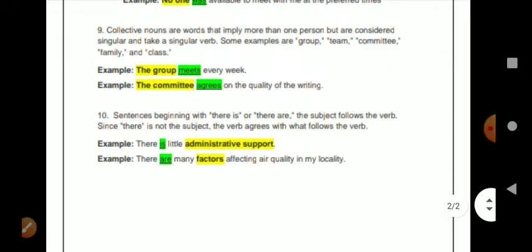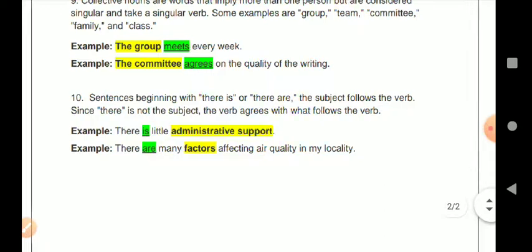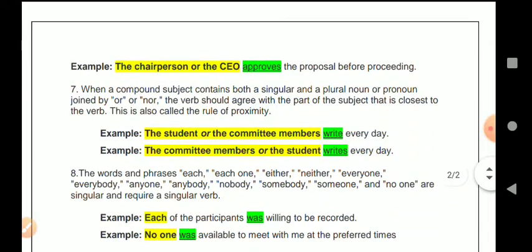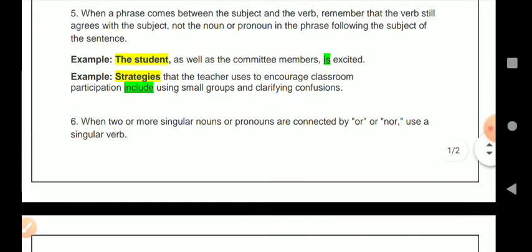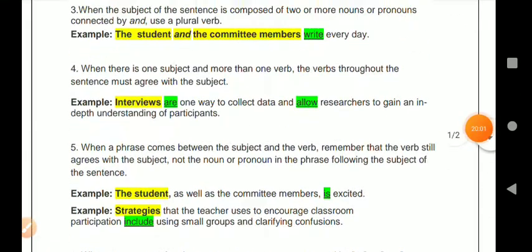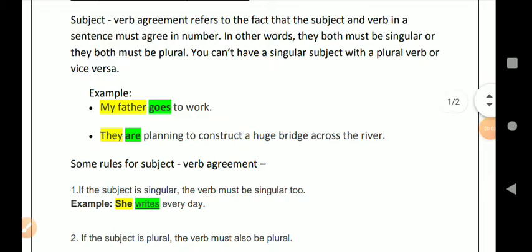I hope you have understood this. Keep revising this to remember it. It's very easy, you just have to study it 2 or 3 times. Thank you.